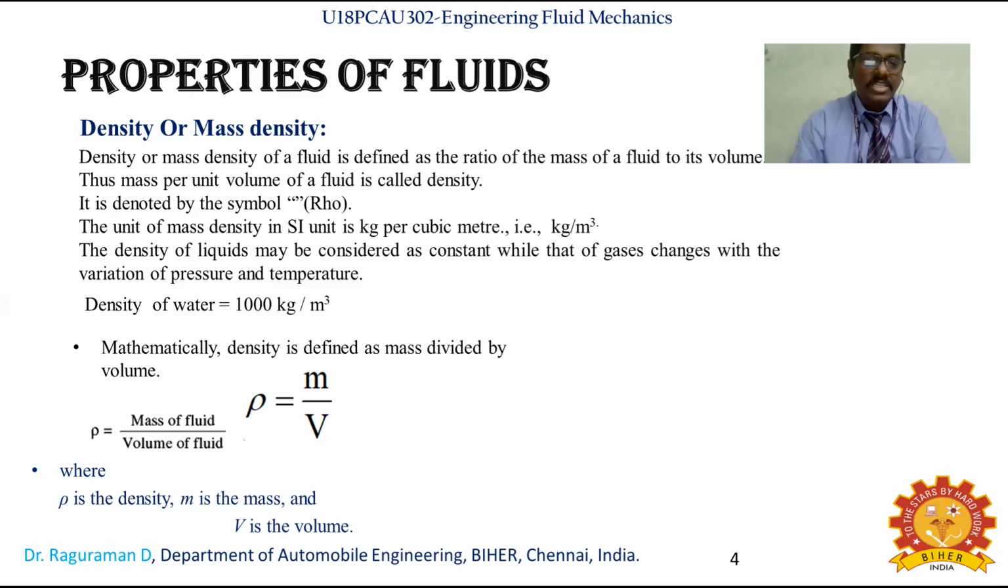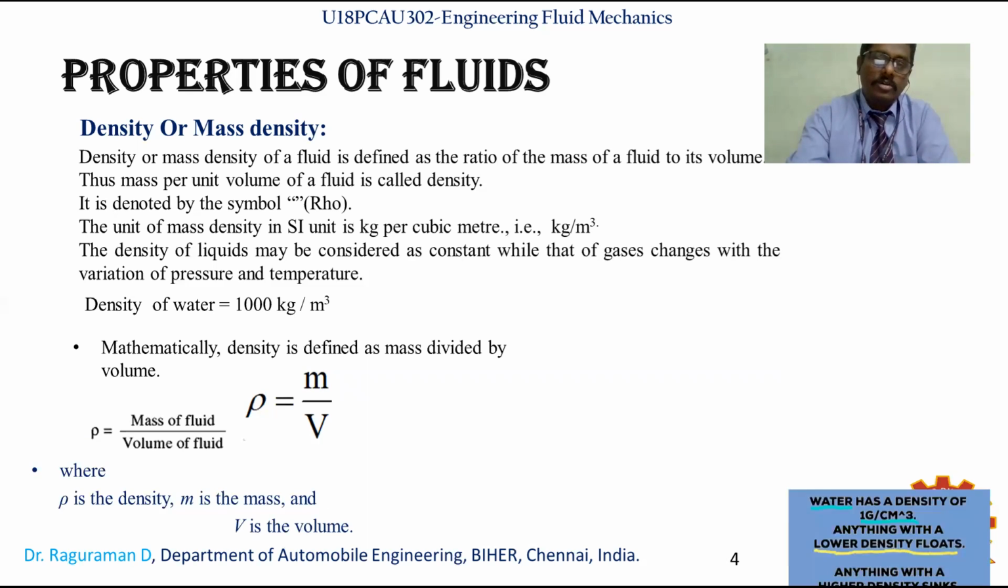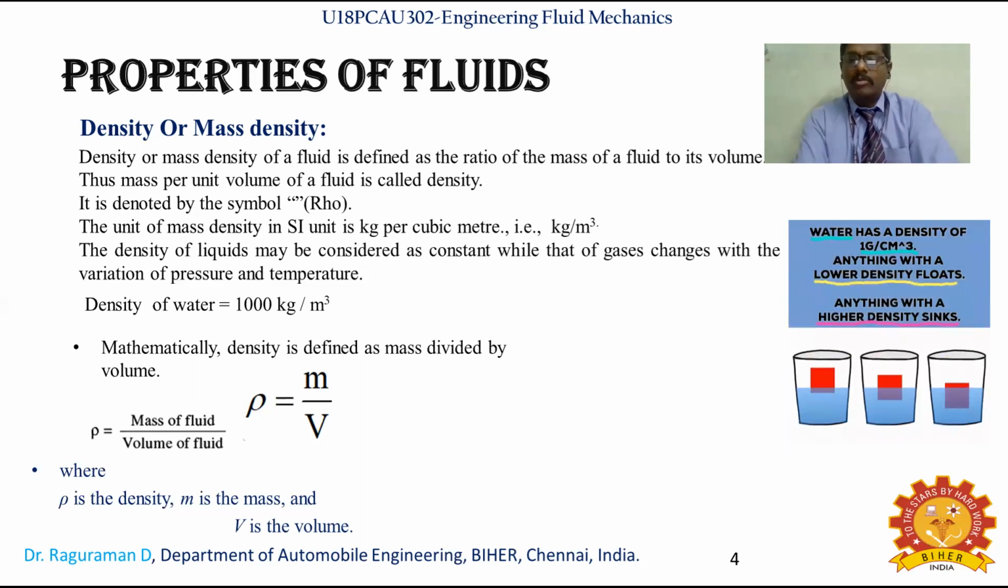The density of water, the standard liquid, is 1000 kilogram per meter cube. Per centimeter cube, it will be 1 gram. Based upon the density value, a substance will float as long as its density does not exceed the density of water.